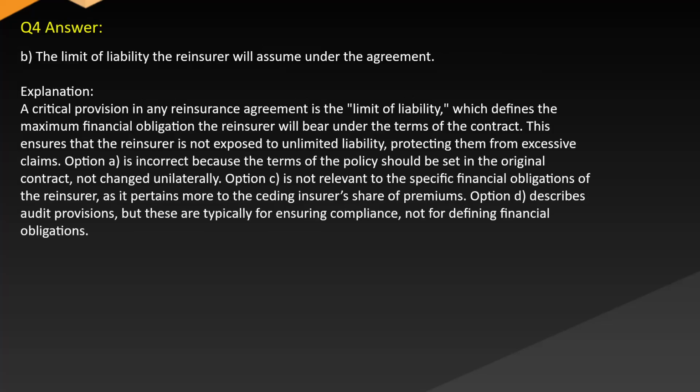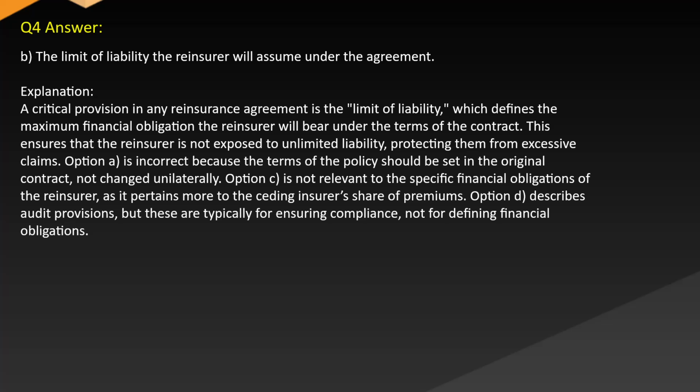Answer: B. The limit of liability the reinsurer will assume under the agreement. Explanation: A critical provision in any reinsurance agreement is the limit of liability, which defines the maximum financial obligation the reinsurer will bear under the terms of the contract. This ensures that the reinsurer is not exposed to unlimited liability, protecting them from excessive claims.